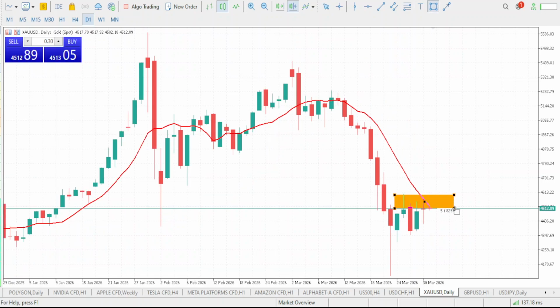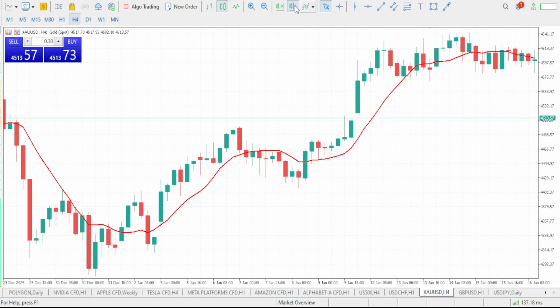Now take a look at this moment, right? We will be having multiple rejections. You can see that the market has tapped our 10 period simple moving average. So with such a movement, we should be expecting the market to reject and drop. So this is to tell you that a bearish move for the day is what we are expecting on the gold. Now let's go down to the forward time frame.